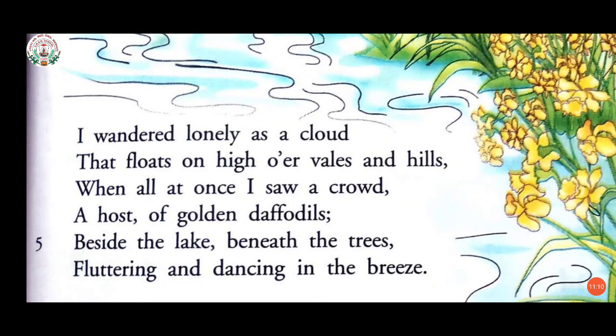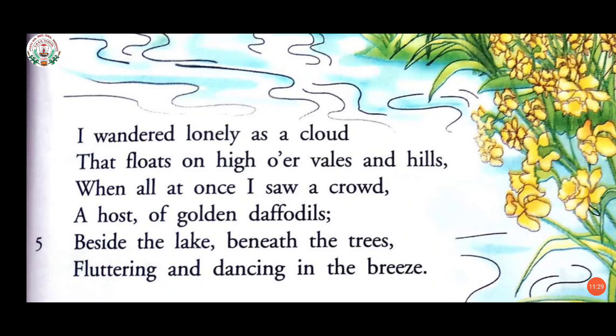Here I is used for the poet, that is, for the speaker. While the cloud is giving you the imagery, you have to imagine everything.